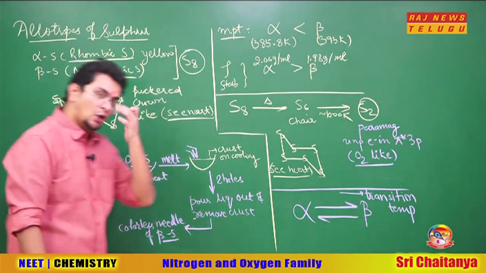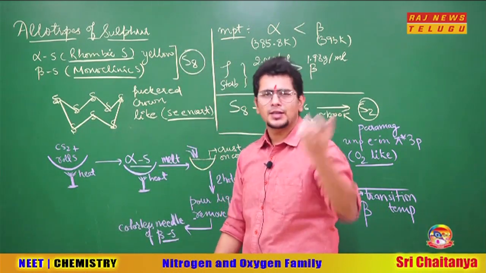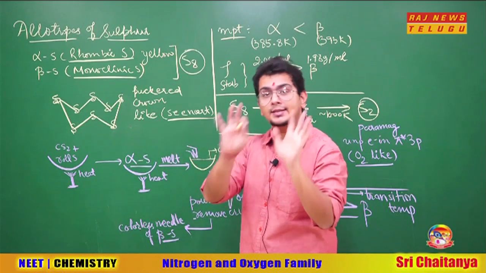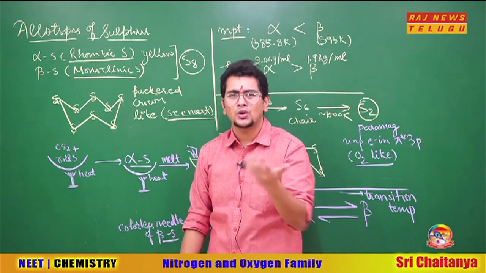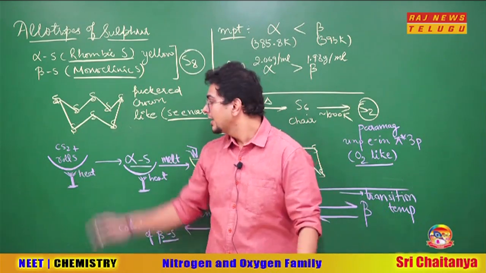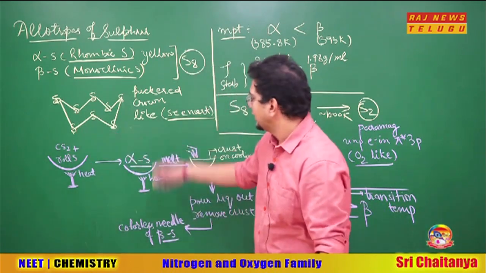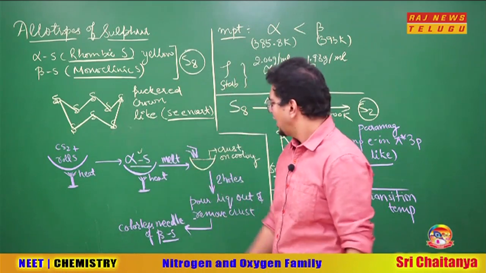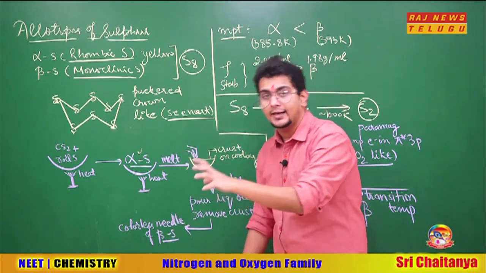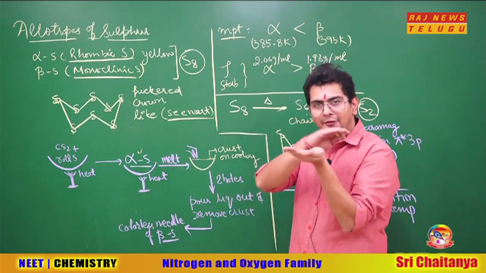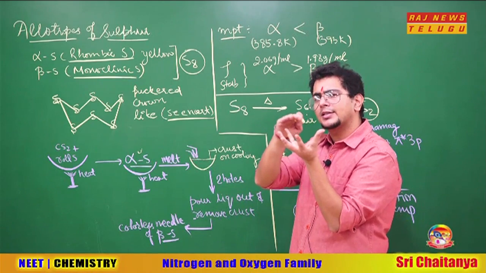Now, how to prepare them? How to prepare alpha sulfur? So we take roll sulfur. Roll sulfur is the impure form of sulfur obtained from nature, and sulfur is soluble in CS2. Why? Because CS2 is an organic, non-polar solvent, and like dissolves like, and sulfur is non-polar. So sulfur is soluble there. So the mixture of CS2 and roll sulfur is heated. On heating, we get alpha sulfur, or rhombic sulfur. Simple. Now rhombic sulfur is heated. Now the very tricky part comes. Rhombic sulfur is heated and melted. After melting, let it cool down. What will happen? On the top, a little bit of crust will be formed.